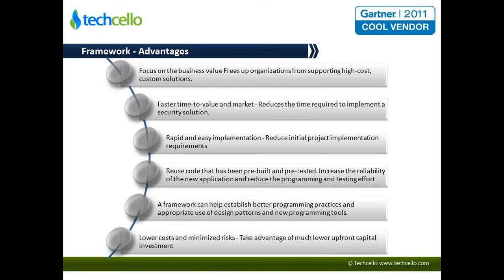Also, rapid and easy implementation, which could be the reduced initial project implementation requirements, and reusability of the code that has been already pre-built and pre-tested. So when you go for a framework approach, you already have that code available, the framework available and taking care of most of the things. So you could take it up as it is. It's already proven, time tested, so you don't have to worry about dealing with the framework, but rather the functionality. And more importantly, you can establish good programming practices, consistency and standardization across the organization.